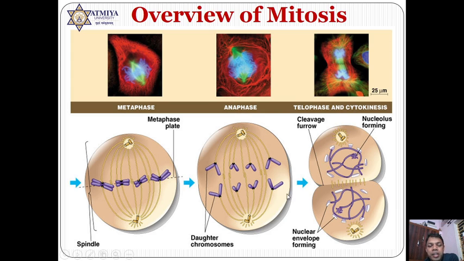In the anaphase both are separated from each other. So the chromatid is going to be separated. Remember the word chromatid is separated in anaphase, and finally telophase occurs, which is the reverse of prophase. The nuclear membrane as well as Golgi and ER will be formed, and then cytokinesis occurs.